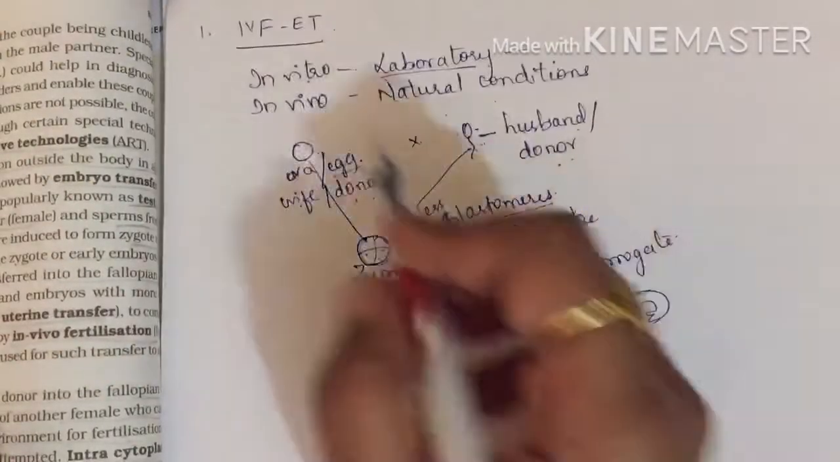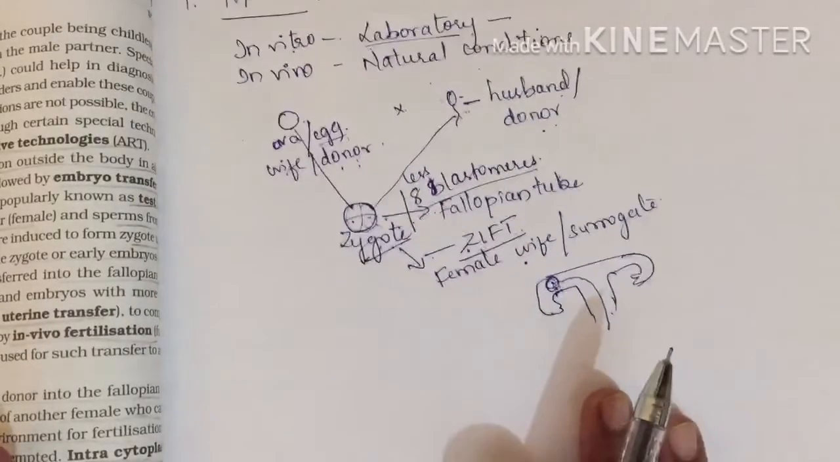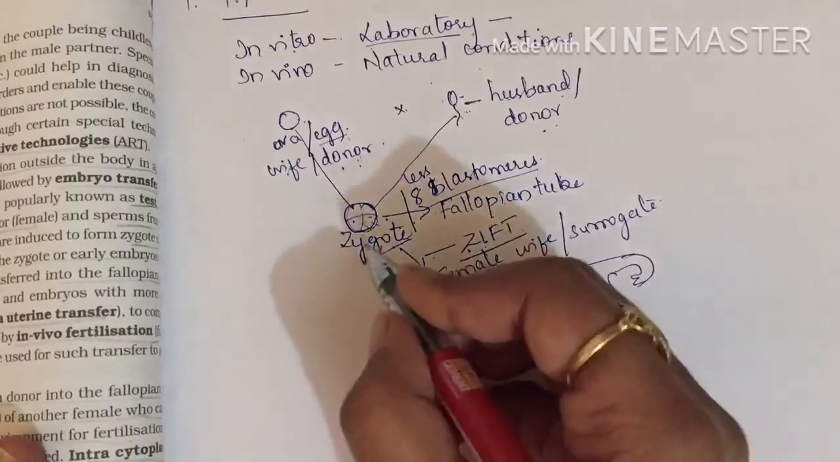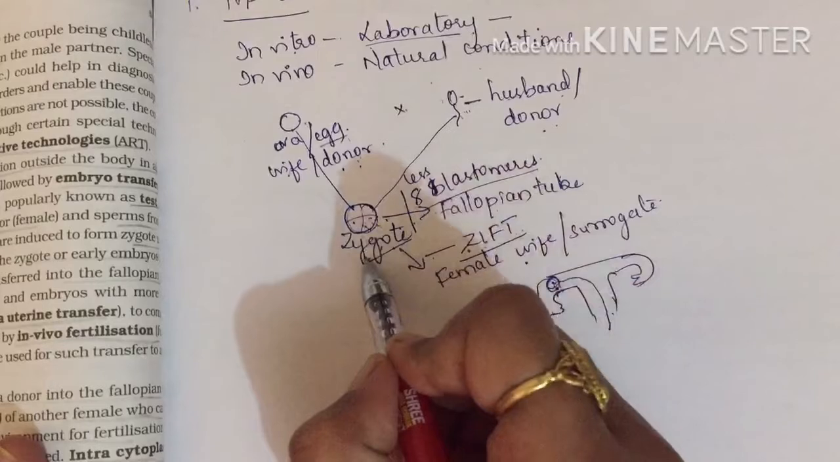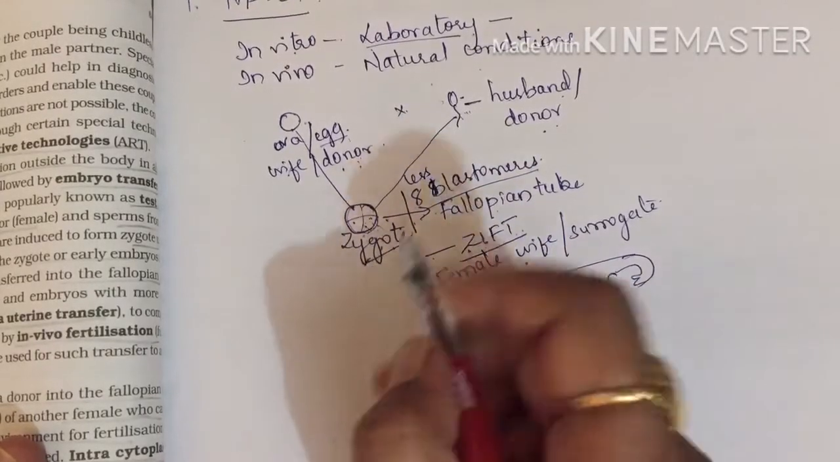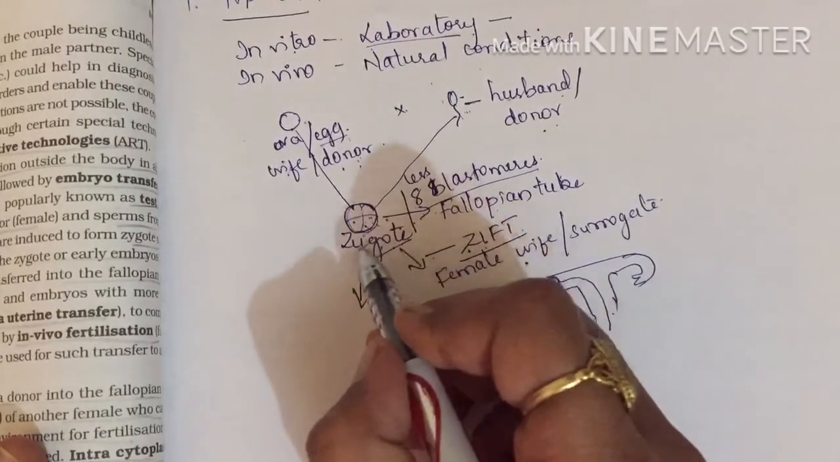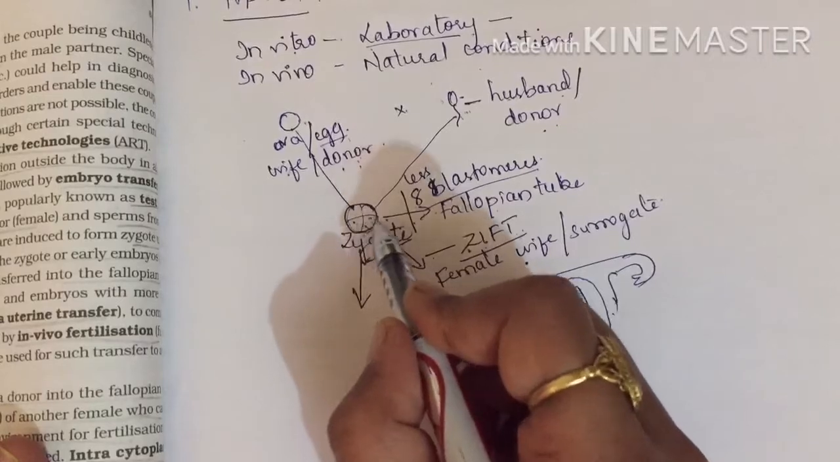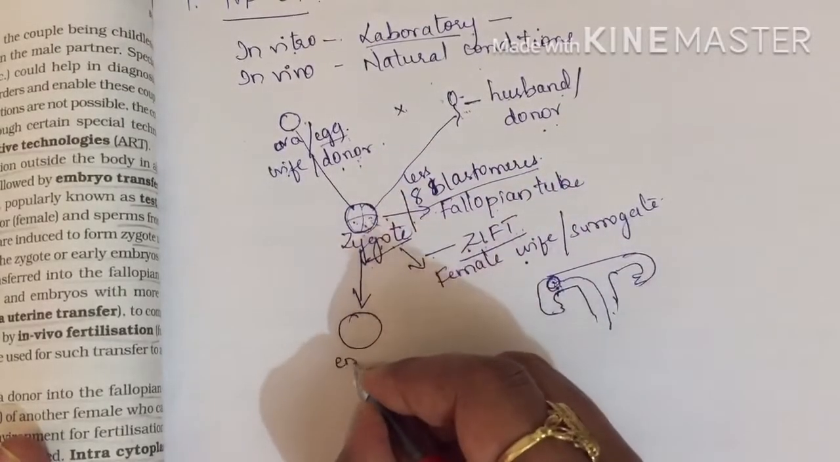But we were discussing IVF-ET, as you remember. Still we have not completed IVF-ET. Now in some cases the zygote is transferred. In some of the cases the zygote is present in the lab only, that is in the petri plate, and this zygote will continue its further division. What division? That is this cleavage, forming more than 8 blastomeres to form an embryo.